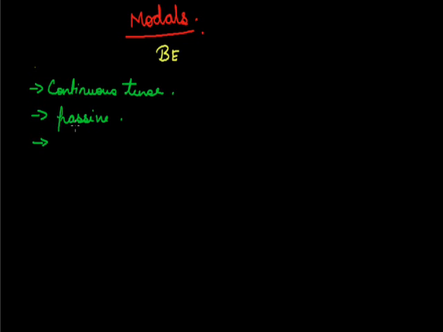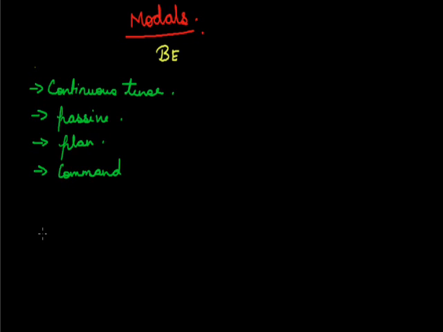Be followed by the infinitive is used to indicate a plan, an arrangement or an agreement. For example, I am to see him tomorrow, or we are to be married next month. Next is to denote a command, as in you are to write your name at the top of each sheet of paper, or mother says you are to go to the market at once.